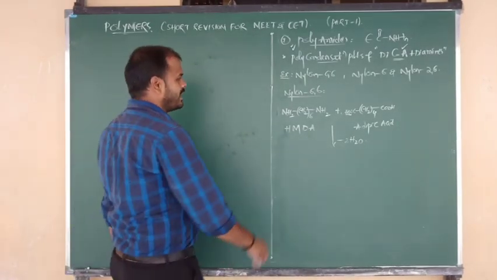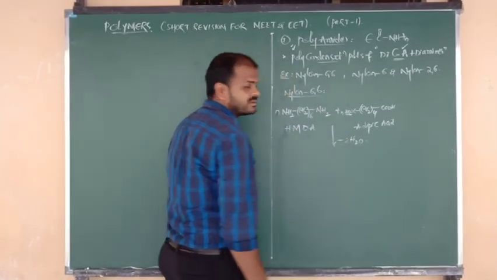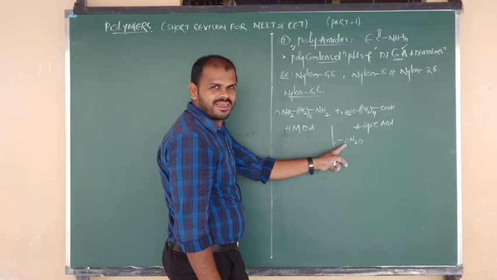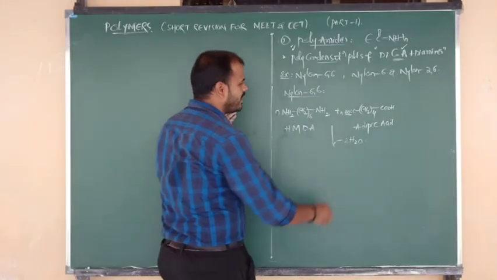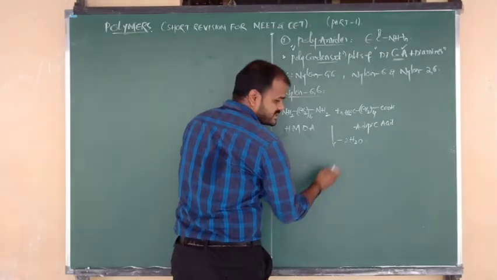Let me consider n moles here, and n moles here also. But how many moles of water are there? It cannot remain n moles, so we have to write n minus 1. They won't ask you, but try to write n minus 1 here.